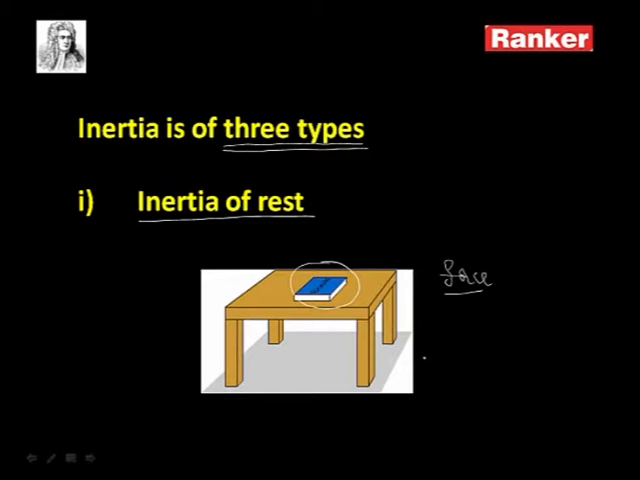So this example says a body at rest remains at rest only. It cannot move on its own. If at all we want to make the body move, then we need to apply some external agency which is called force. This is the example for inertia of rest.